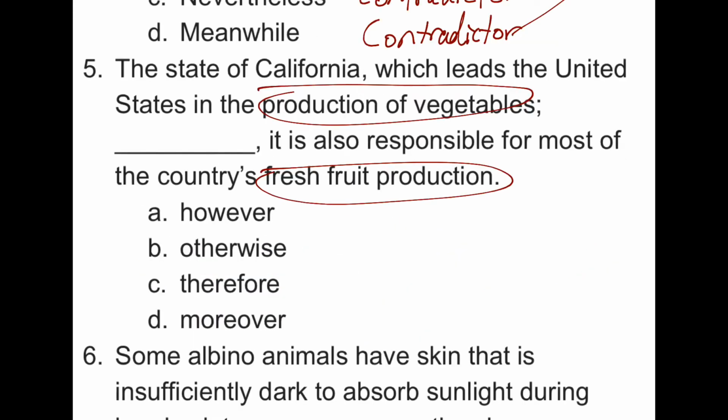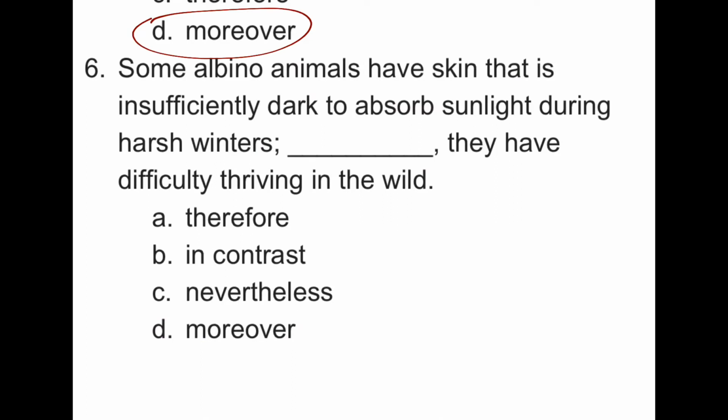Number 5, we're talking about production of vegetables and fresh fruit production. Moreover is the only continuer here. Number 6 is explaining the cause and effect of albino animals' skin that is insufficiently dark to absorb sunlight during harsh winters and why they have difficulty thriving in the wild. A was the right choice. Notice B, C, and D are all contradictors.